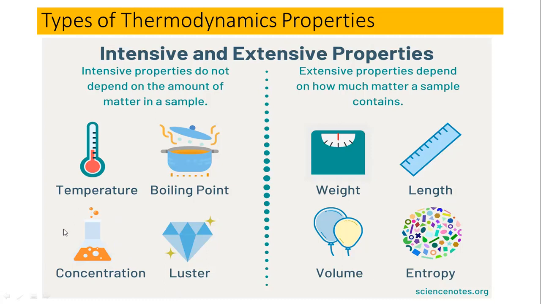Why? Because let's suppose you prepare 1000 ml of 0.1 molar concentration of sodium chloride. Even if you take 100 ml out of this, 1 ml, or 10 ml, each portion is having the same concentration, which is 0.1 molar.